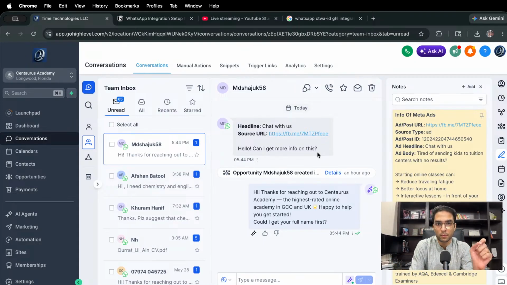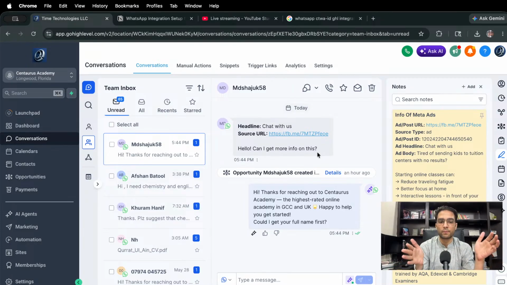And this is the problem, right? A lot of times when people click on WhatsApp, it pre-fills their chat message, so instead of sending it, they intentionally remove the whole chat message and then write something else. So now all the information about this person is gone. Where did he come from? Did he come from ads? Did he come from a specific ad? Was it the video ad? Anything that you want to know is gone, right?